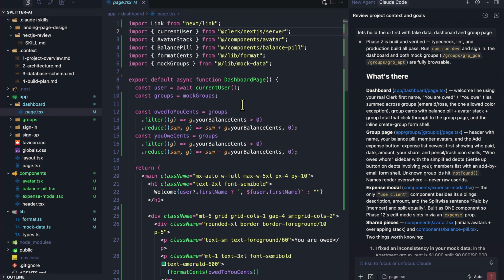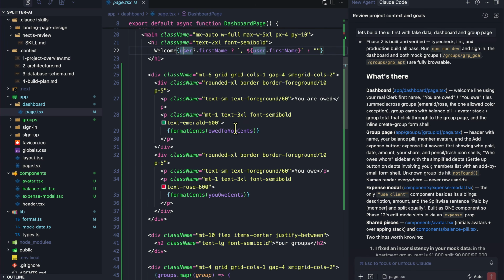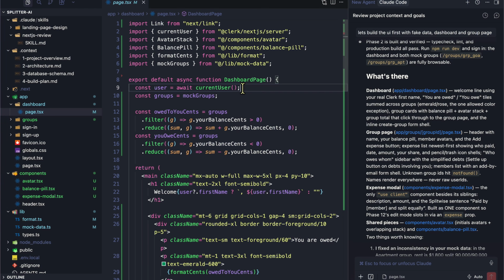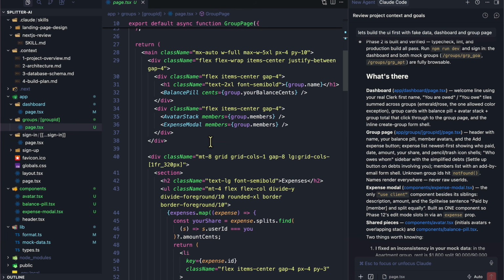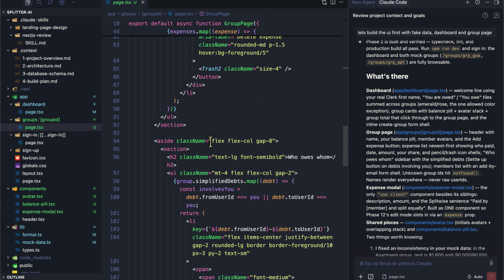Then we have a bunch of mock data. We have user, which comes directly from current user. We also have a bunch of components and forms and buttons here as well. Then we have the groups page as well, which has different groups too. So we have expenses, we have all this stuff.